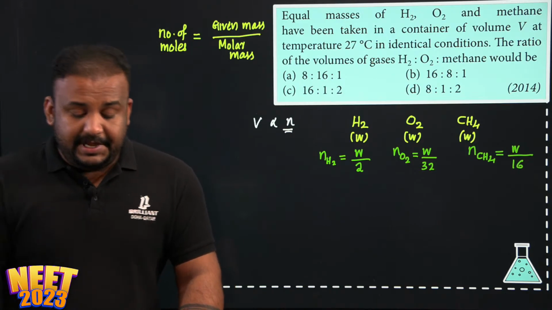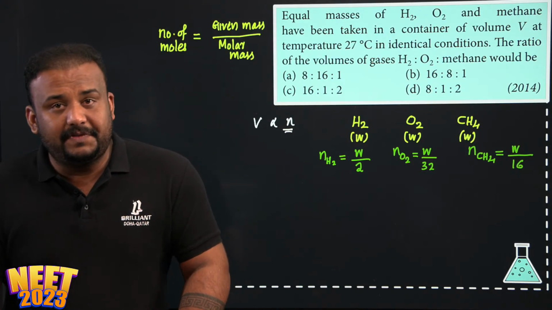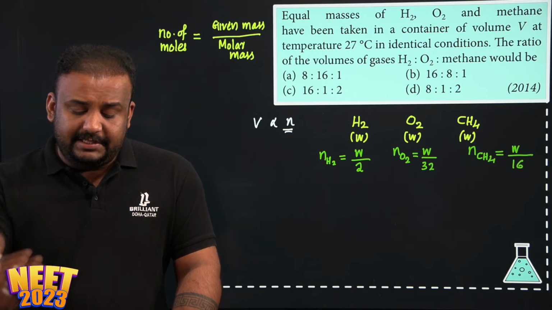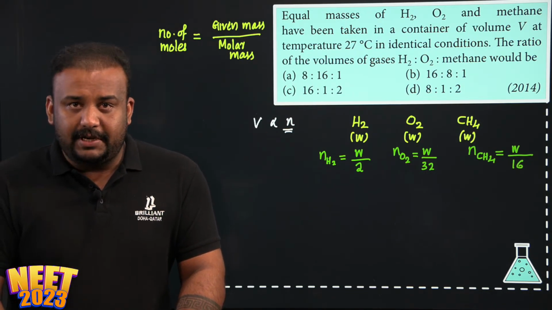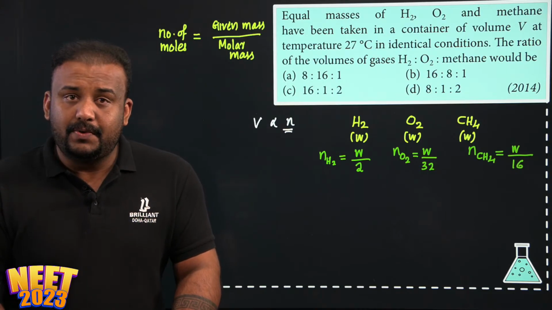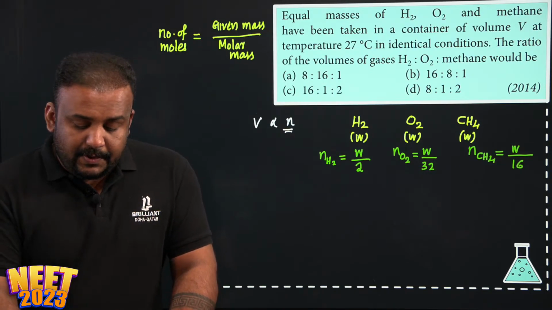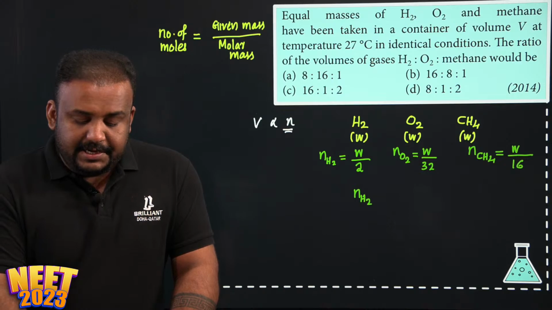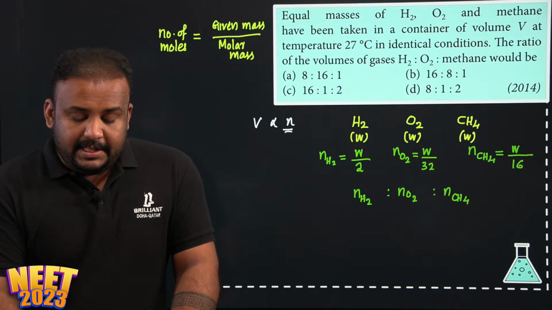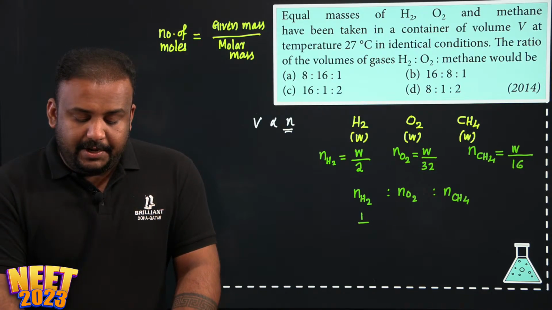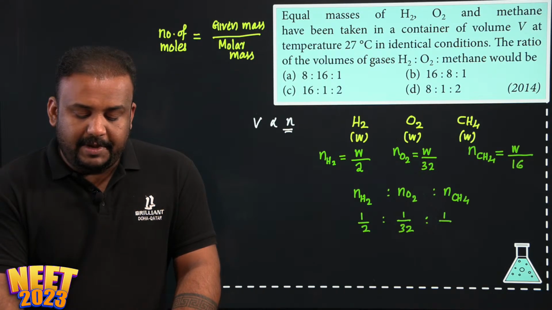So we have seen the number of moles of each of these gases. If you take this ratio, this will be the same ratio for the volumes as well, because volume is directly proportional to number of moles. So number of moles of hydrogen to number of moles of oxygen to number of moles of methane: the ratio is W by 2 is to W by 32 is to W by 16.